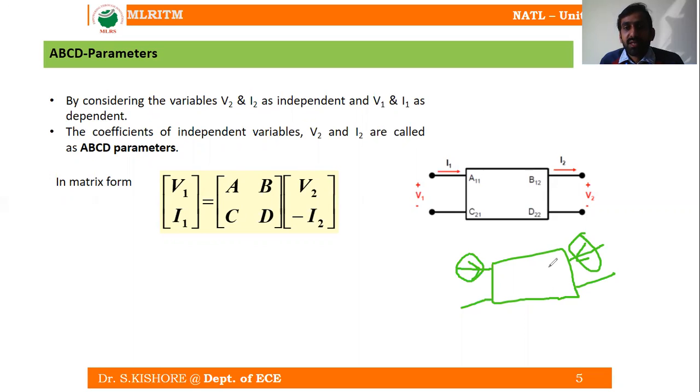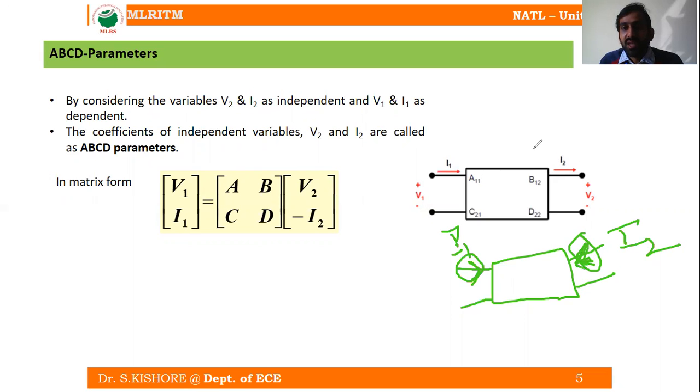So this is the basic convention followed by the authors who analyzed these transmission parameters. This is the sending end, so that is I1, and the other one, as it is a transmission line, the current should come out, that is the reason why it is I2. So when you are converting this current to the right side, previously we had the arrow mark with the current direction towards the system.